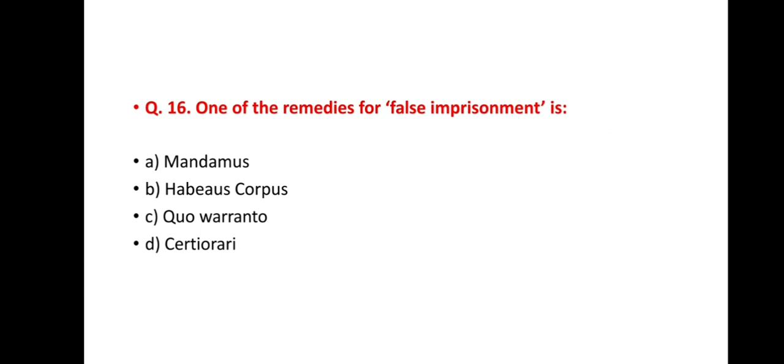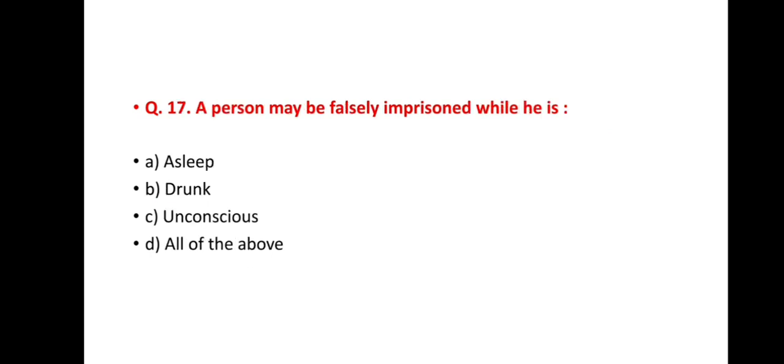Next question, question number 16. One of the remedies for false imprisonment is, and the options are option A mandamus, option B habeas corpus, option C quo warranto, and option D certiorari. And the correct answer is option B habeas corpus. Next question, question number 17. A person may be falsely imprisoned while he is option A asleep, option B drunk, option C unconscious, option D all of the above. And the correct answer is D all of the above. A person may be falsely imprisoned while he is asleep, drunk, or unconscious.